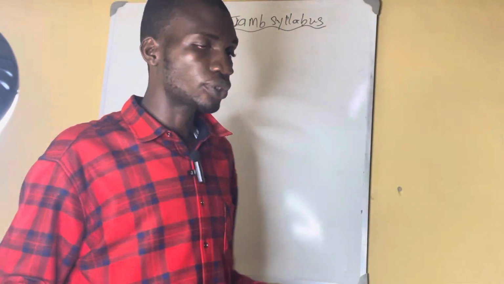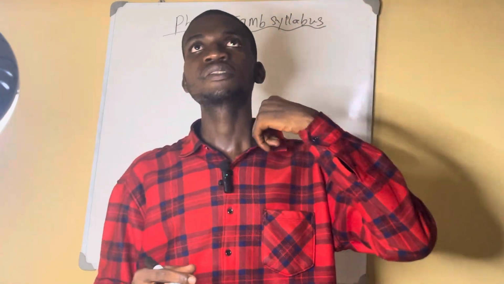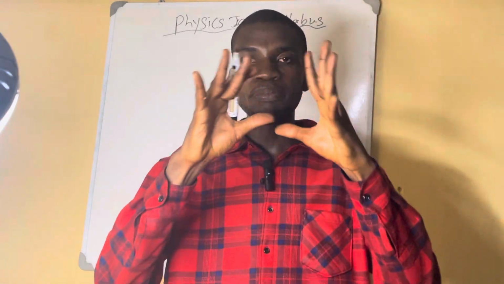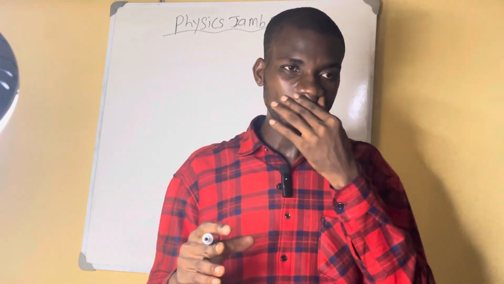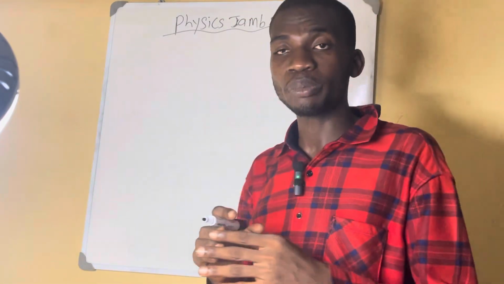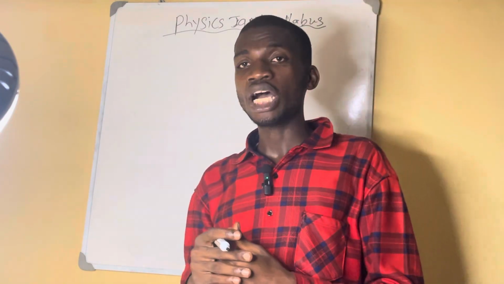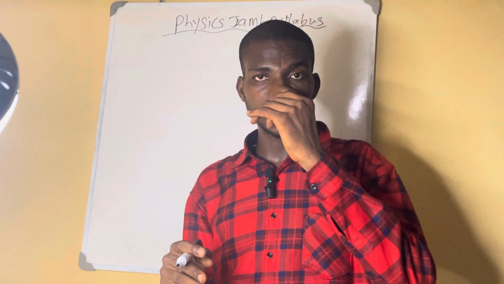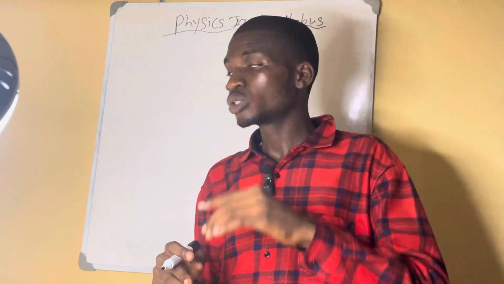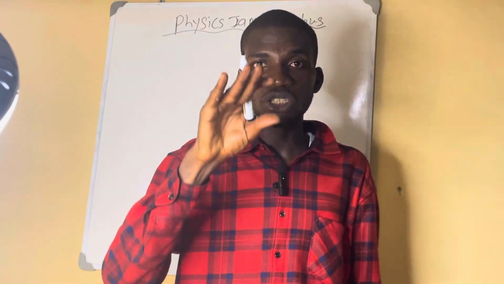The first one we're going to talk about is measurements and the units. So how are you going to see questions on measurements in Jamb during your exam? First of all, I told you about fundamental quantities and derived quantities. So Jamb are going to ask you, one of these is not a fundamental quantity.